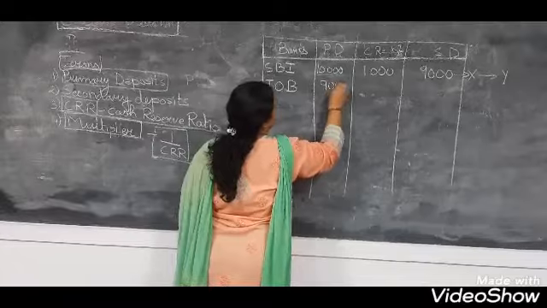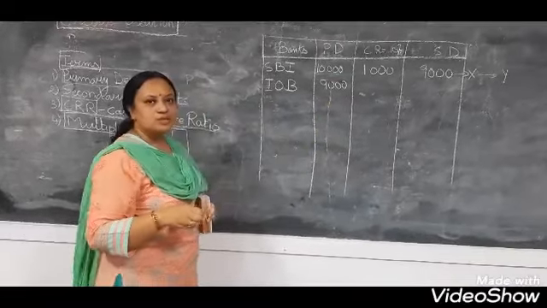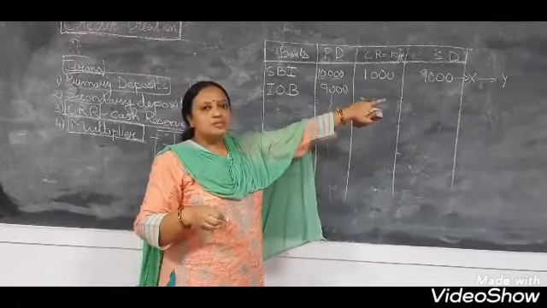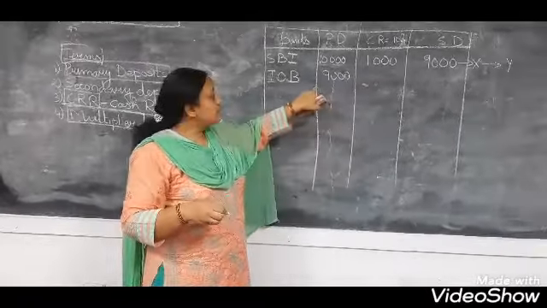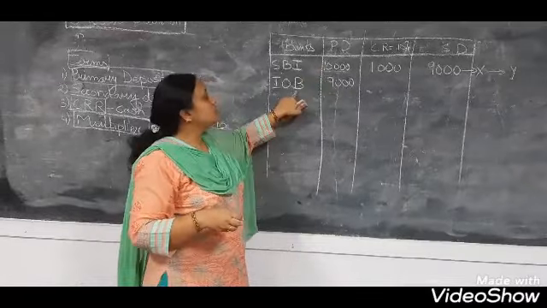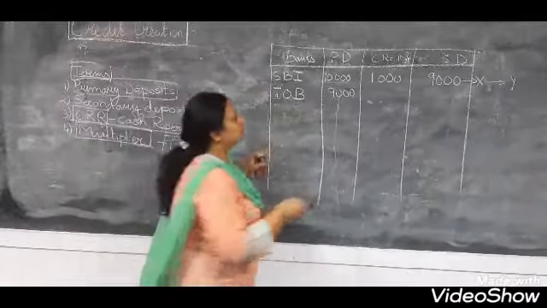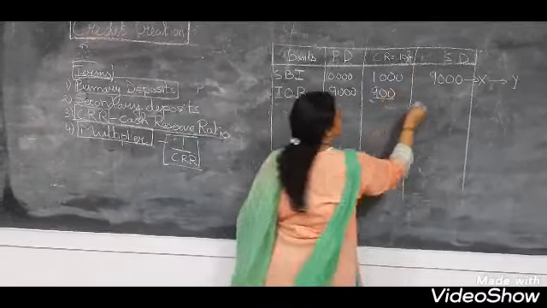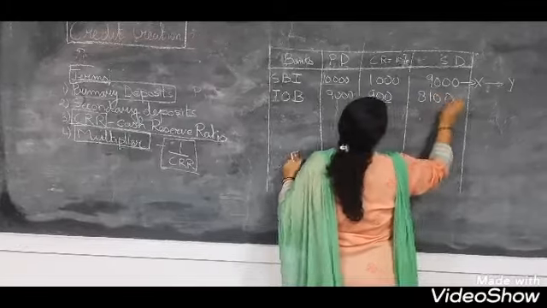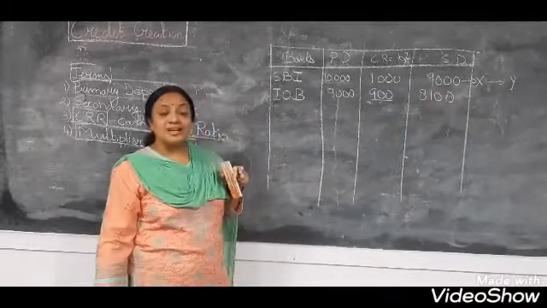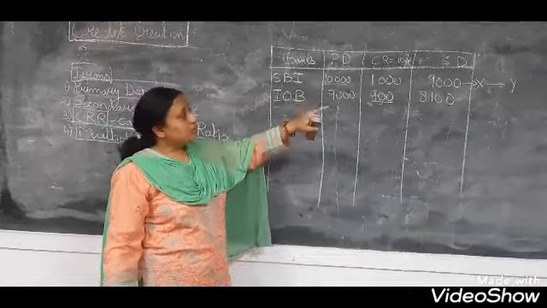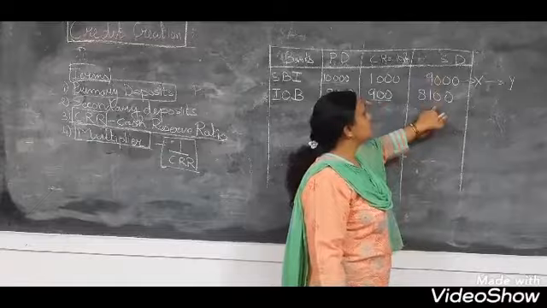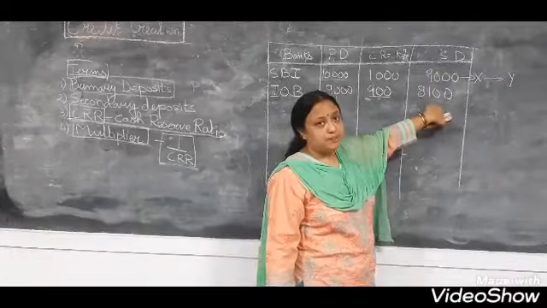So in Indian Overseas Bank, this 9,000 rupees will be Mr. Y's deposit, and it is the primary deposit of IOB. Now IOB will again deduct 900 rupees as cash reserve, and it will lend the remaining amount as loan. Are you getting it? So 8,100 will be the secondary deposit created by IOB.